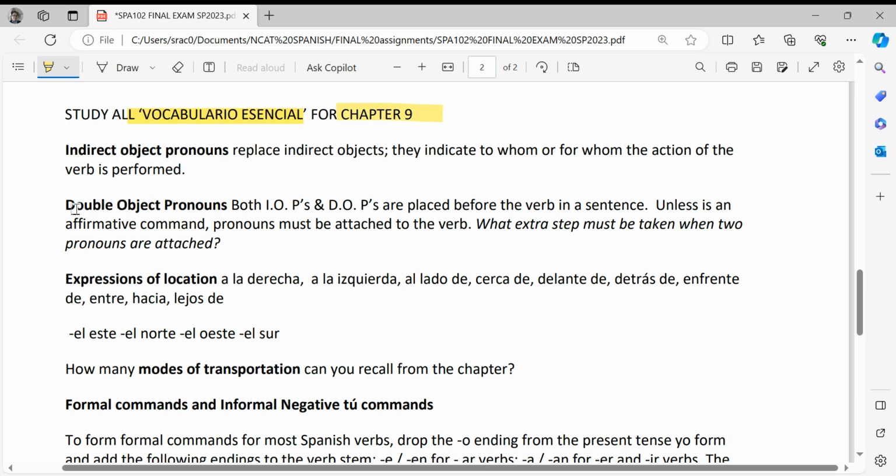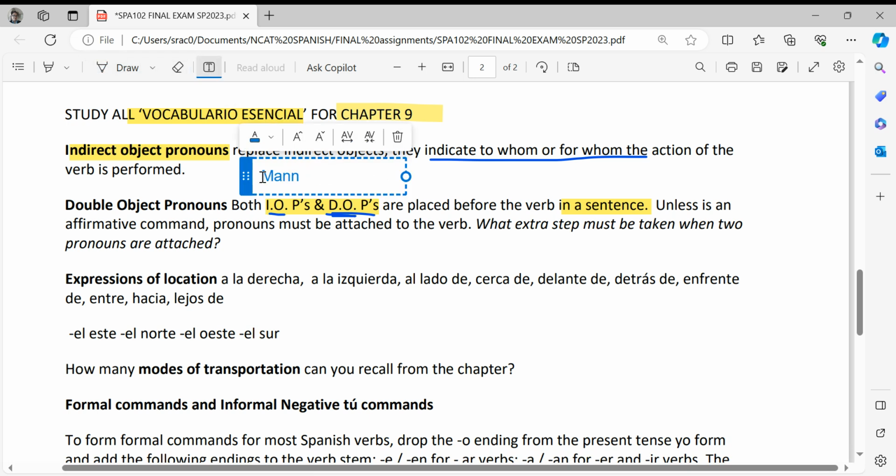Indirect object pronouns and double object pronouns. Remember, when you have both an indirect object and a direct object in a sentence, always place the indirect object pronoun first, right? And then your direct object pronoun. You have to know what is the indirect object and what is the direct object in the sentence. Indirect object indicates for whom the action is done. The direct object is a noun. It tells you what was being done. Okay? For example,